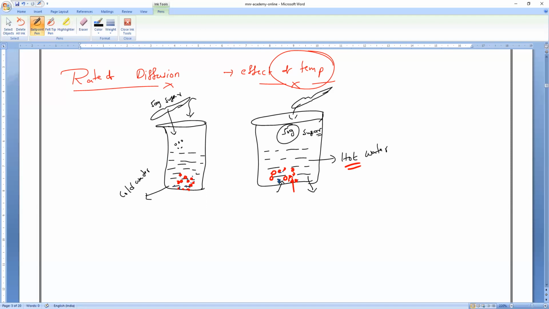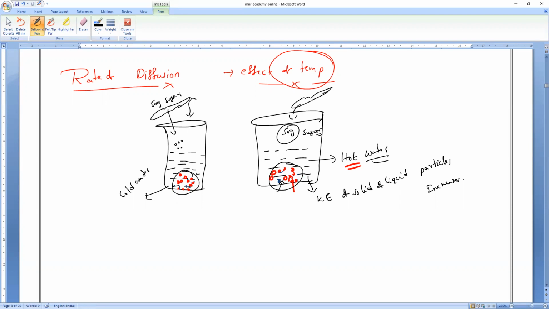So not only the kinetic energy of solids, the kinetic energy of what? Kinetic energy of solids, and as well as what? Everybody, liquid particles. So everything will start increasing. If the kinetic energy increases, what will happen? As a result, the rate of mixing, the rate of diffusion, will be very, very faster. That is why solids will dissolve more quickly in hot water than in which water, guys? Than in cold water. Clear, everybody? Please respond, guys. Yes, sir.